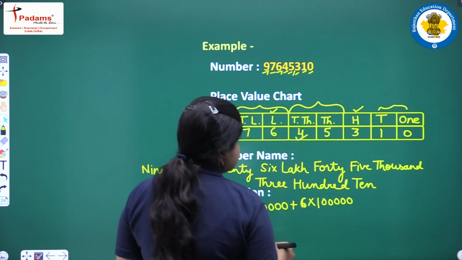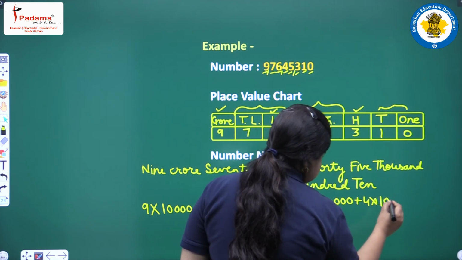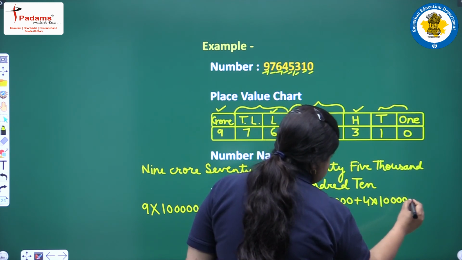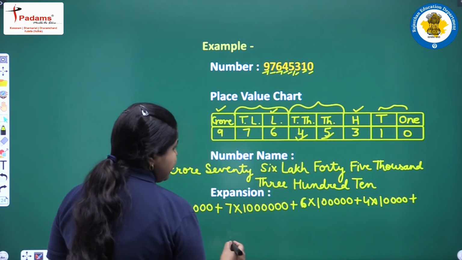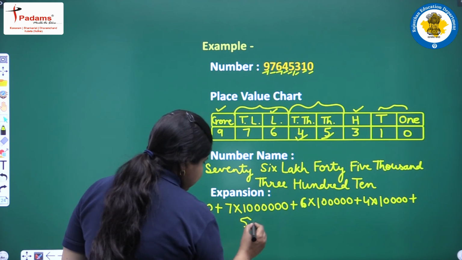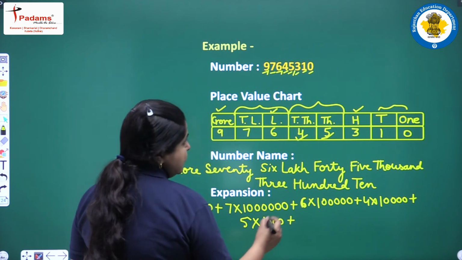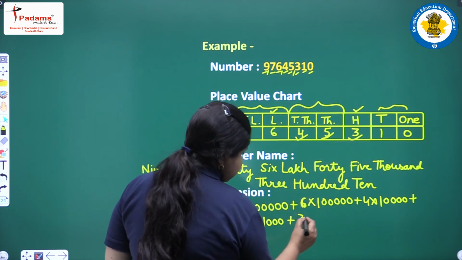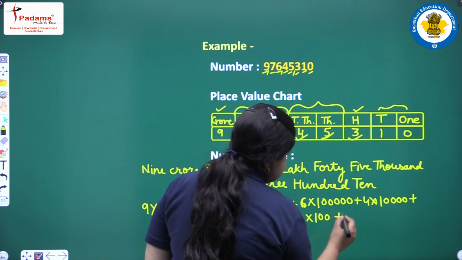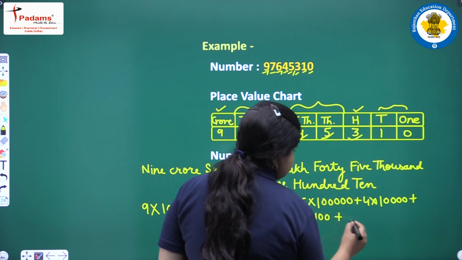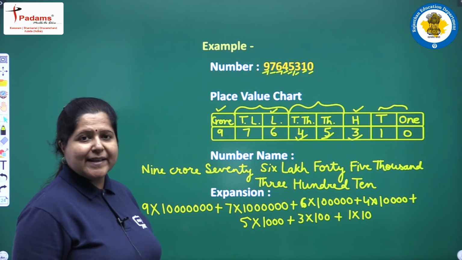Then we will take this 10,000 place value, 4 into 10,000 plus, then we will take this thousands place value, 5 into 1000 plus this one 3 into 100 because it is at hundreds place value, plus we will take this 1 into 10 because it is at tens place value.